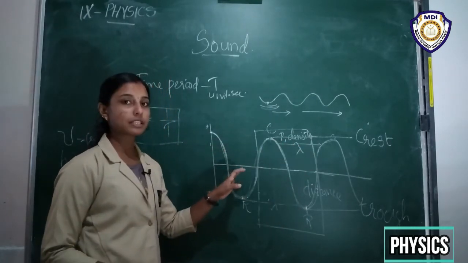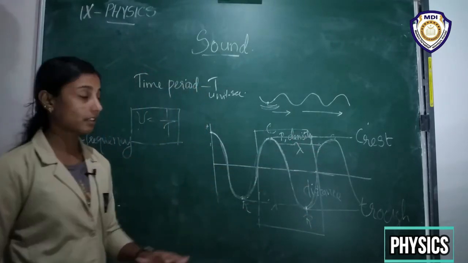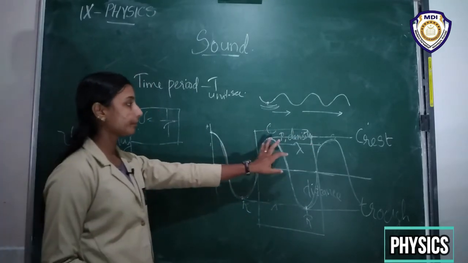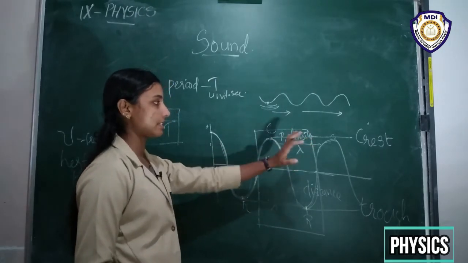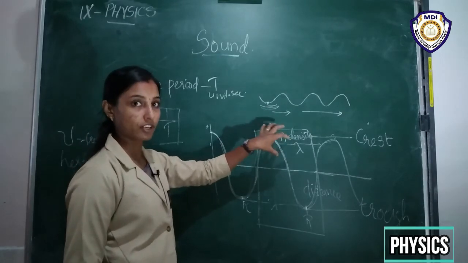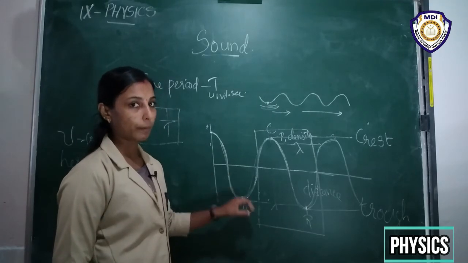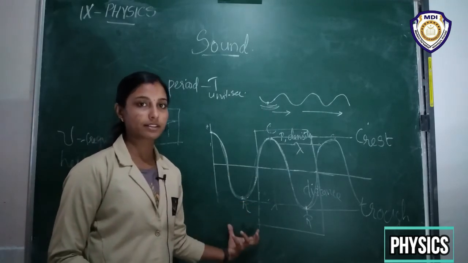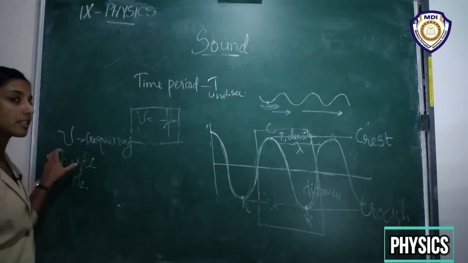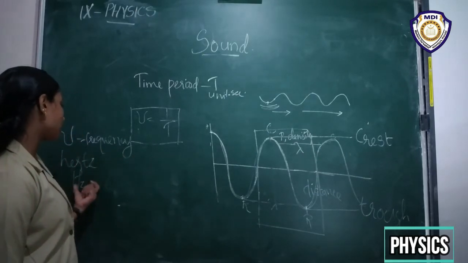Wavelength means the distance between two consecutive crests or two consecutive troughs. Crest means the region of high pressure or density, a region of high compression, and trough means a region of lower pressure or lower particle density, also a rarefaction region. And we have already discussed frequency. Frequency means the number of oscillations per second. It has a unit of hertz.